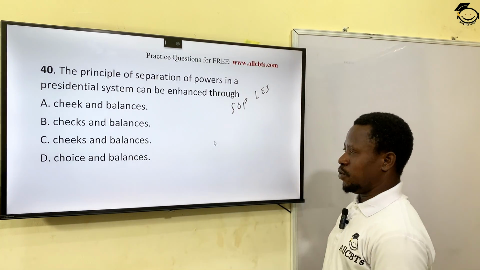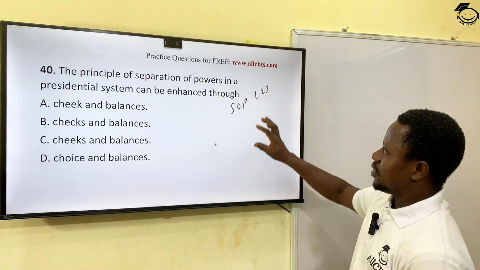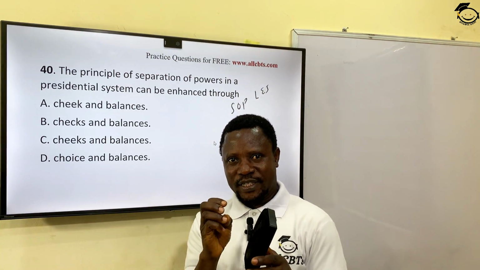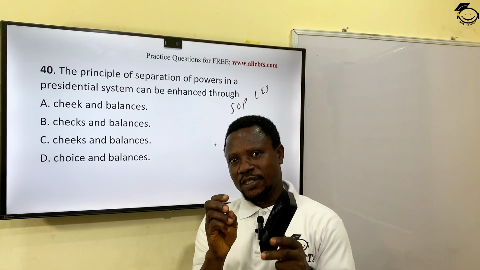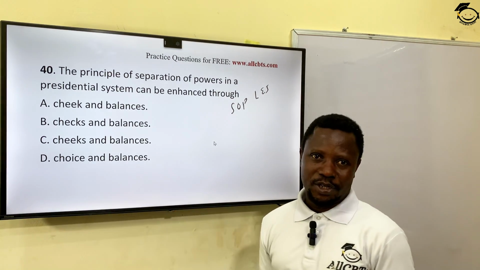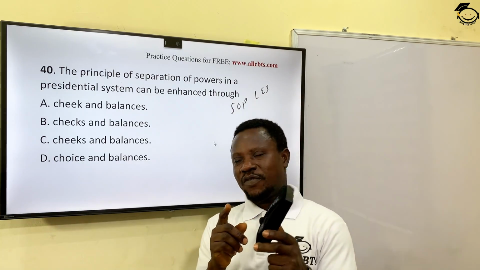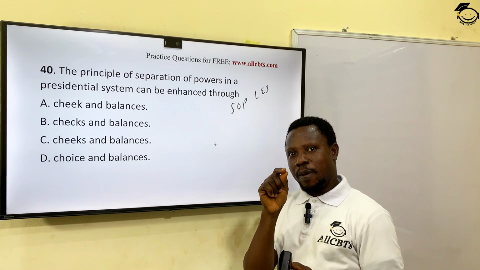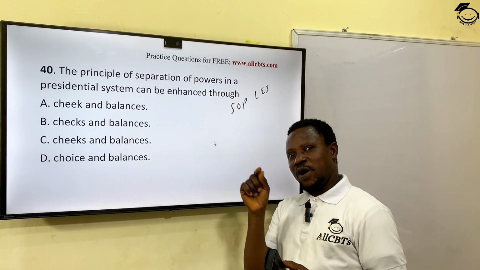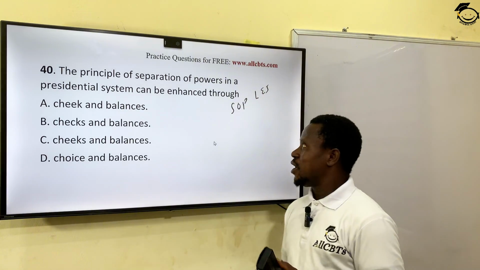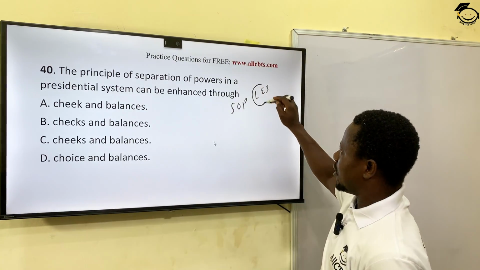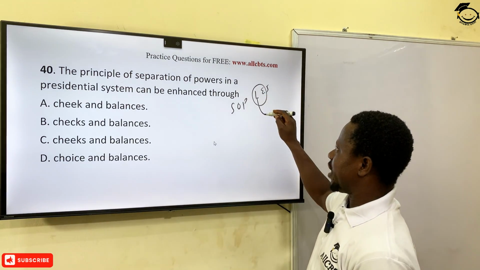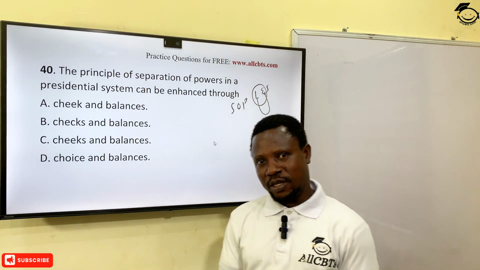Okay? Very well. Now, this SOP, separation of power, is more pronounced or well established under a presidential system of government, unlike in a parliamentary system. In a parliamentary system of government, there is no clear-cut separation of power. In fact, instead of separation of power, in a parliamentary system of government, we have the alternative called fusion of power, because of the romance between the legislature and the executive.